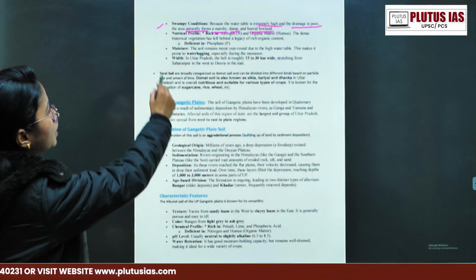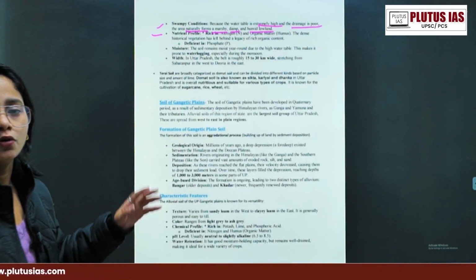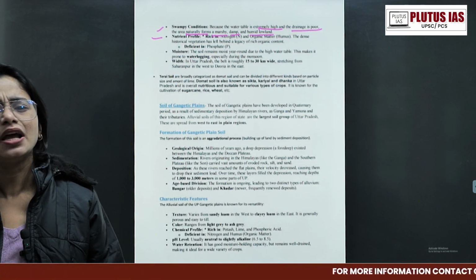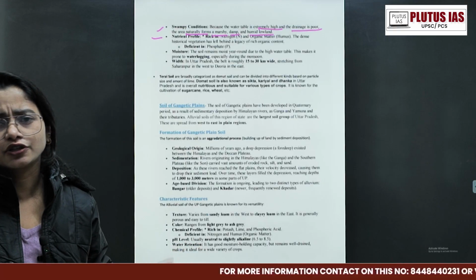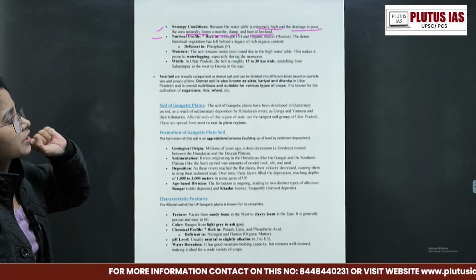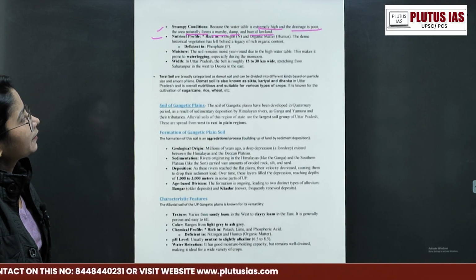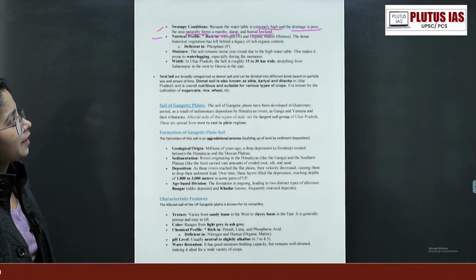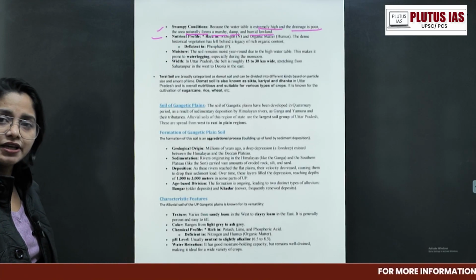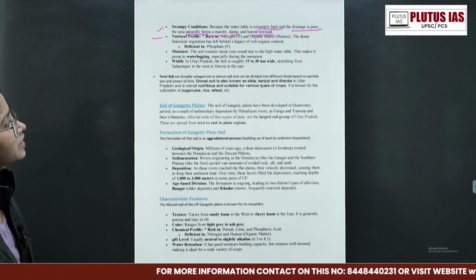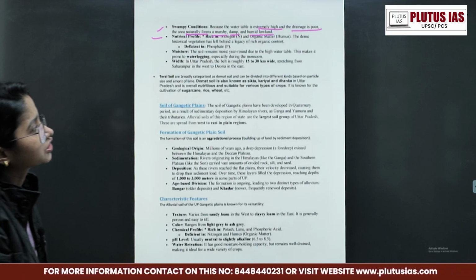Okay, what is the nutrient profile? Because here, look, we haven't covered the nutrient profile separately for the Bhabar region, because not that much agriculture activity occurs there, but here agriculture activities occur. So what is the nutrient profile? Nitrogen, organic matter. Here there was dense historical vegetation at one time, so its humus content will also be there. Okay, historical vegetation has left behind a legacy of rich content, that is humus.